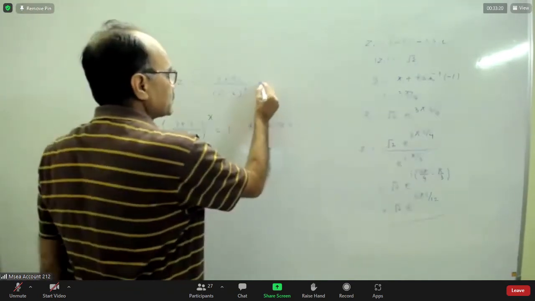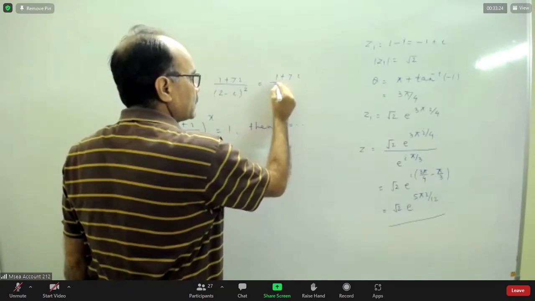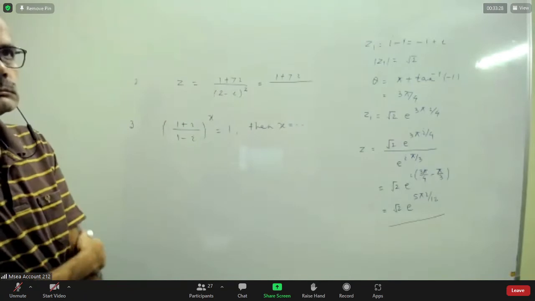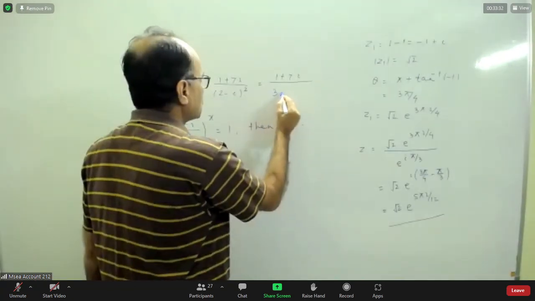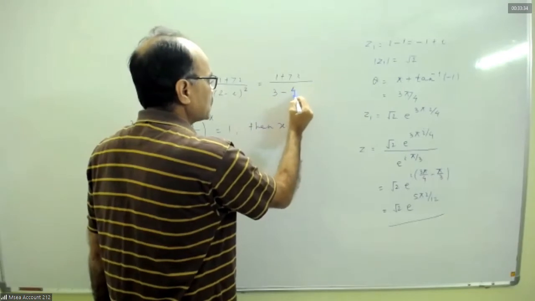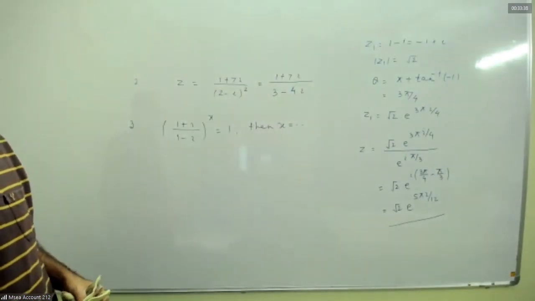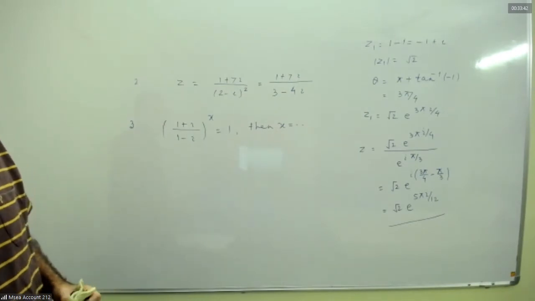This equals (1 plus 7i) by (4 minus 3i)... 3 minus 4i. Is it? Yes, sir. 4 plus i square is minus 1 minus 4i.